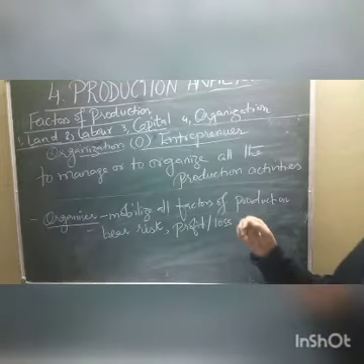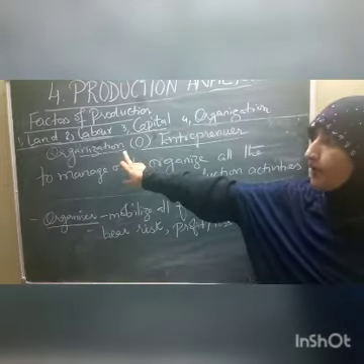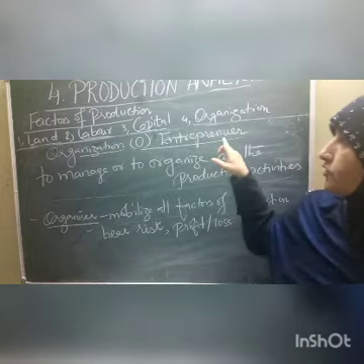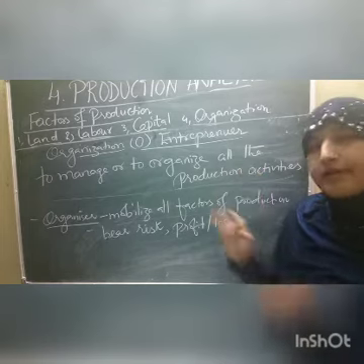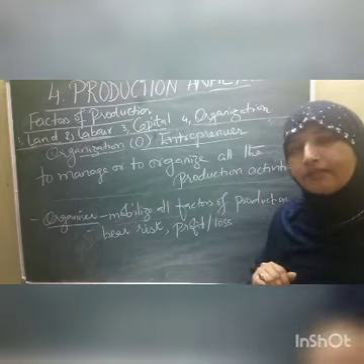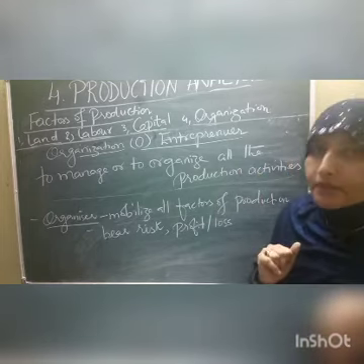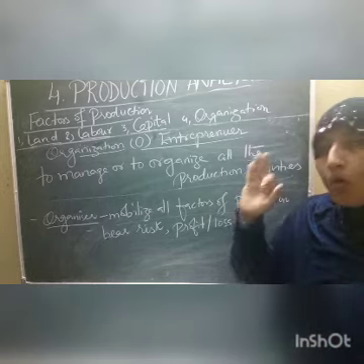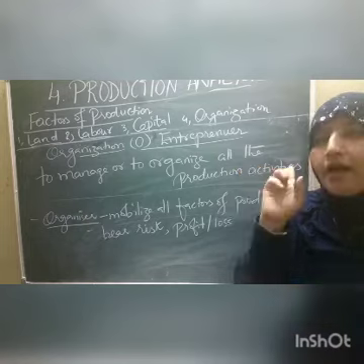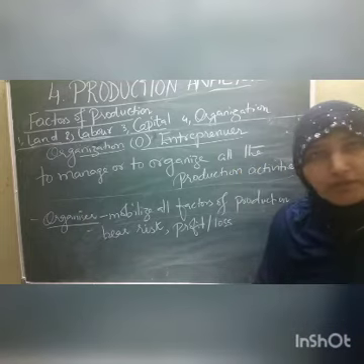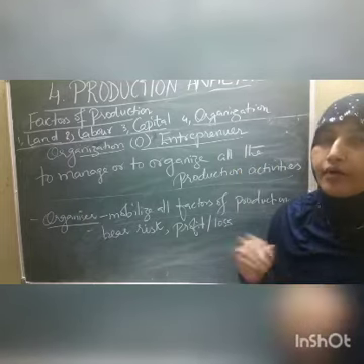Children, let us discuss the fourth factor of production, that is organization. Organization is also called enterprise. What is an organization or organizer? A person who organizes land, labor, capital. A person who organizes all the factors of production is called an organizer.